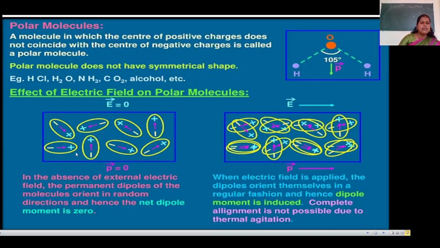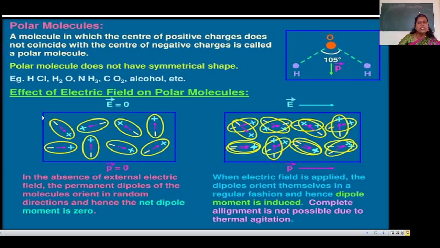Now in this diagram, see here, in the absence of an external electric field, the permanent dipoles of the molecules orient in random directions. If the electric field is absent in polar molecules, their permanent dipoles orient in random directions. Hence, the net dipole moment is 0.